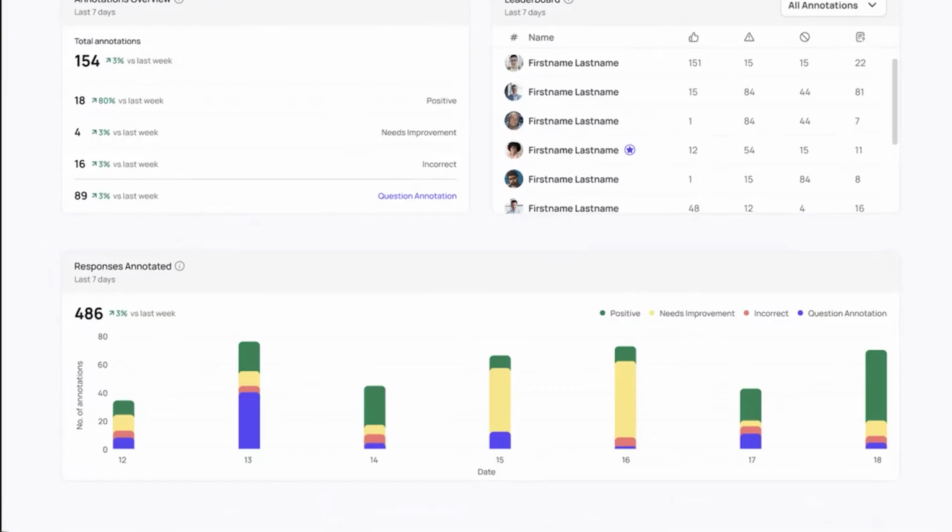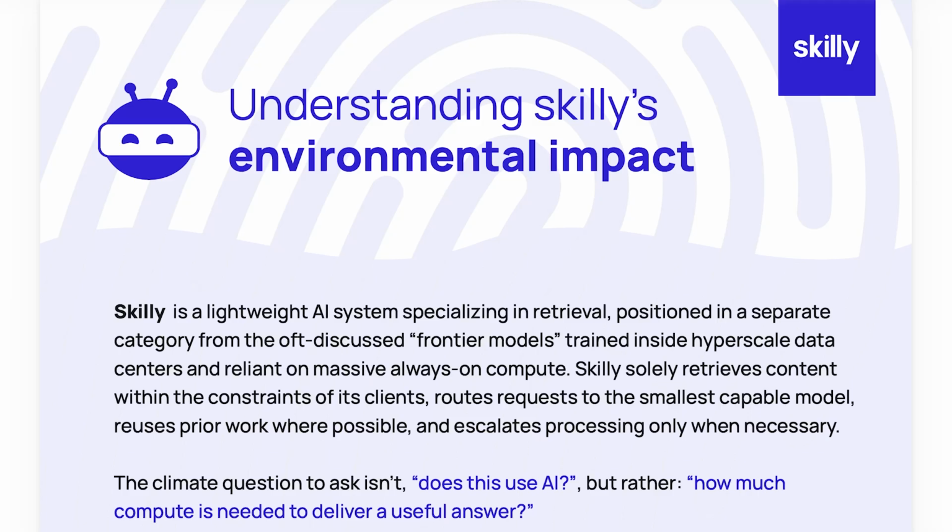Now, I'm going to shift gears over to a new piece of collateral that will be attached for you to easily download and go along the way, because more than ever, we're getting asked a lot about, well, what is Skilly's environmental impact, which is something you should be asking any AI provider, service, or otherwise that you have access to.